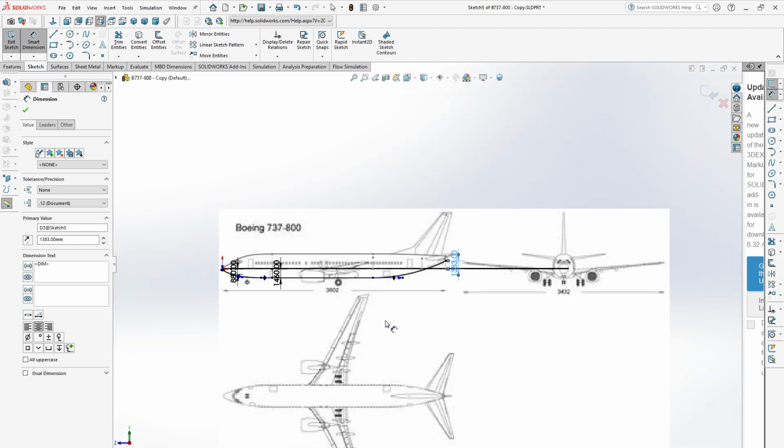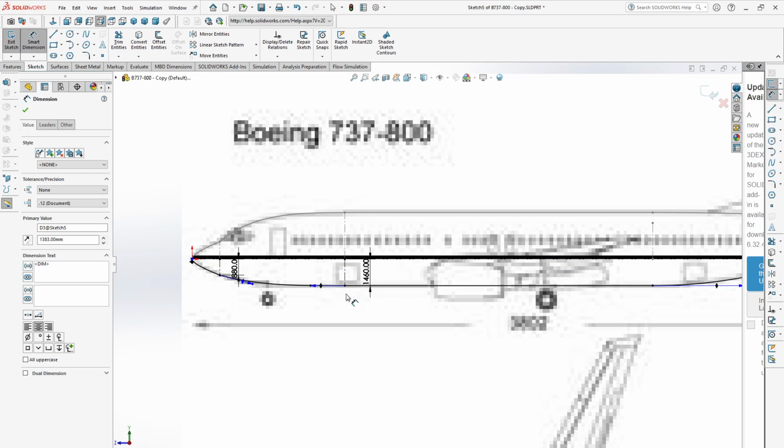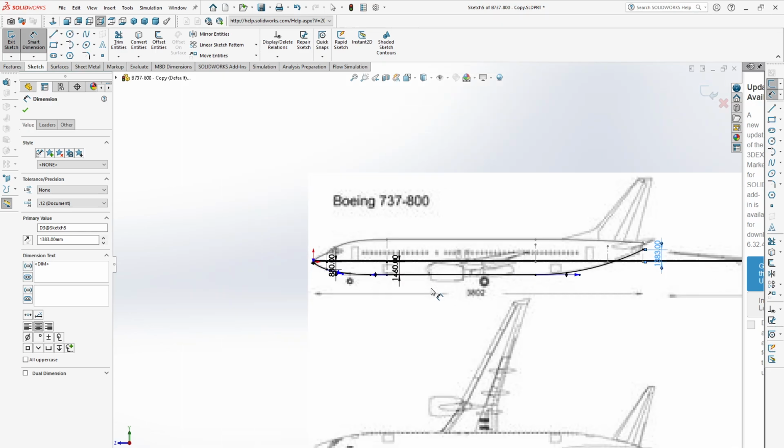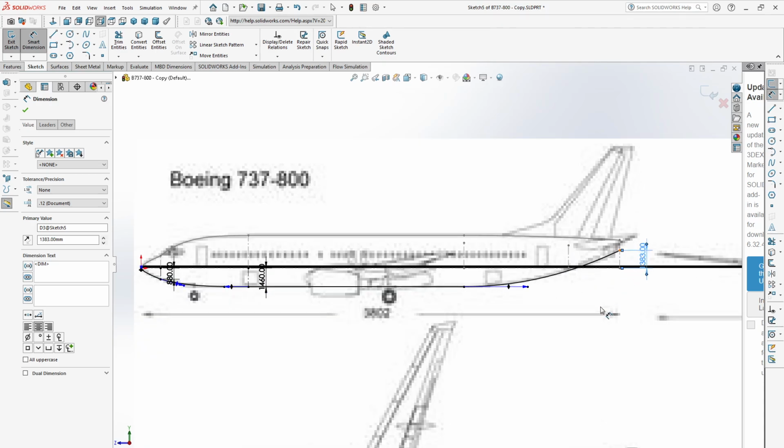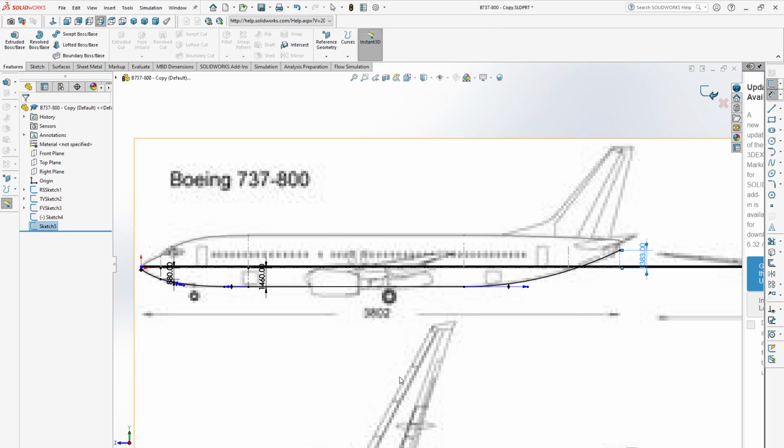Okay, now you see this is our bottom guide curve. It just matches with the bottom line of the image. So this is our bottom guide curve. Then exit from the sketch.